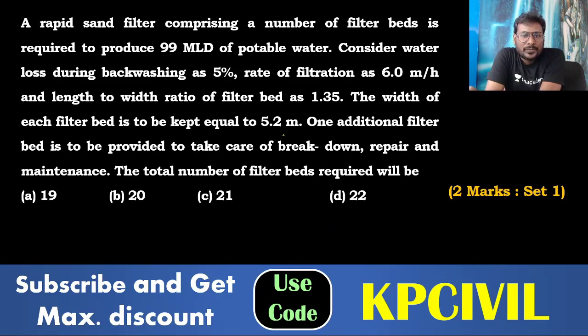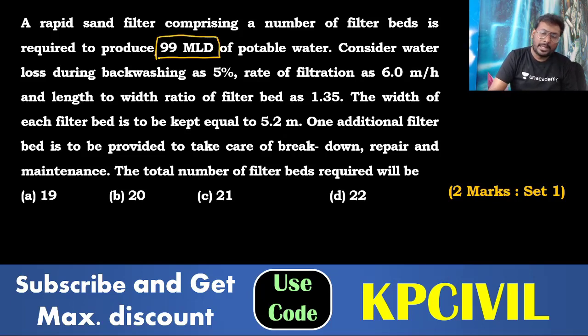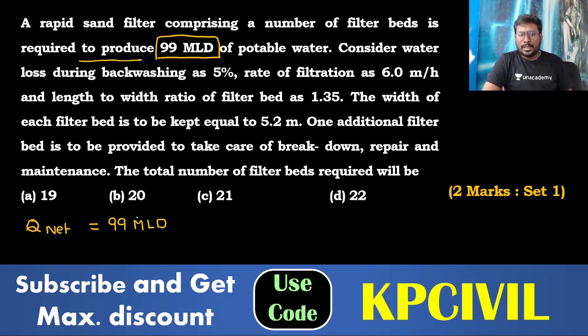This is a very big and somewhat twisted, complicated question. A rapid sand filter comprising a number of filter beds is required to produce 99 mld of potable water, net production. The net discharge to be delivered is 99 mld. Consider water loss during backwashing is 5%.